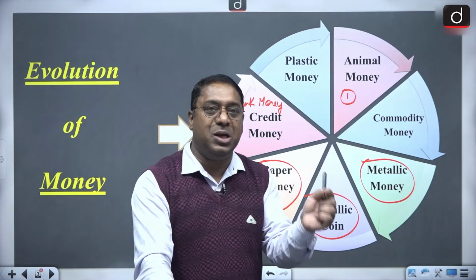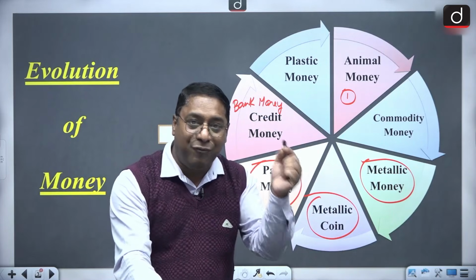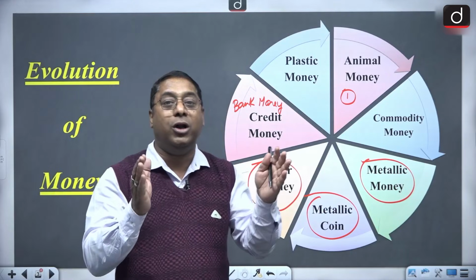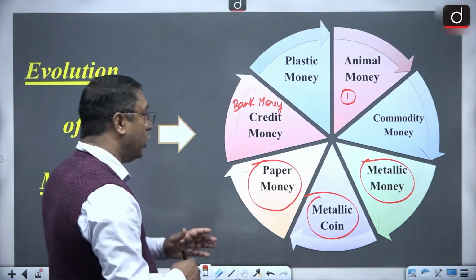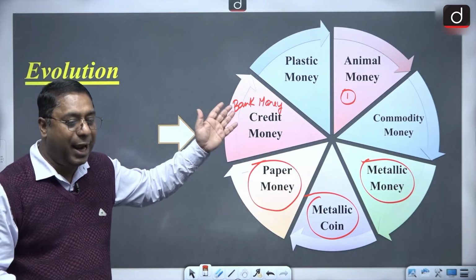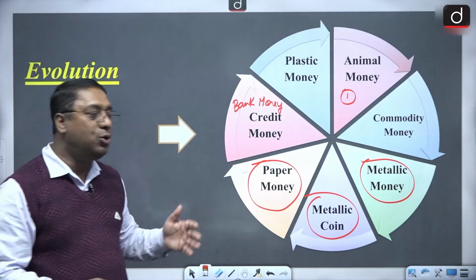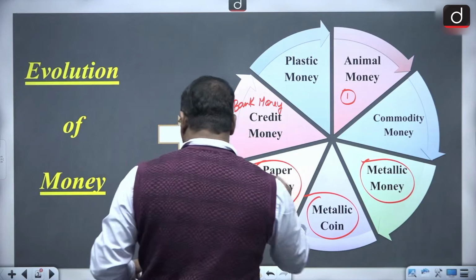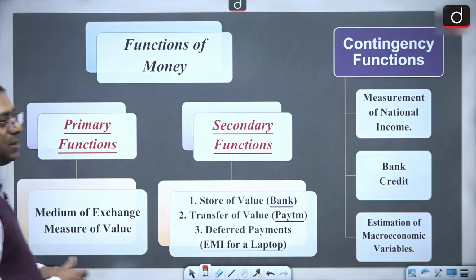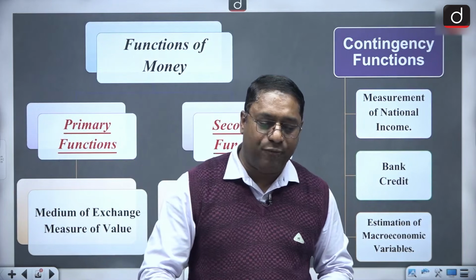And please remember, this bank money or credit money can be withdrawn, it can be transferable, and that too on demand. And against this credit money, there are checks which are issued to the account holders, or to the deposit holders. Then the next topic, as I said, is with regard to the functions of money.